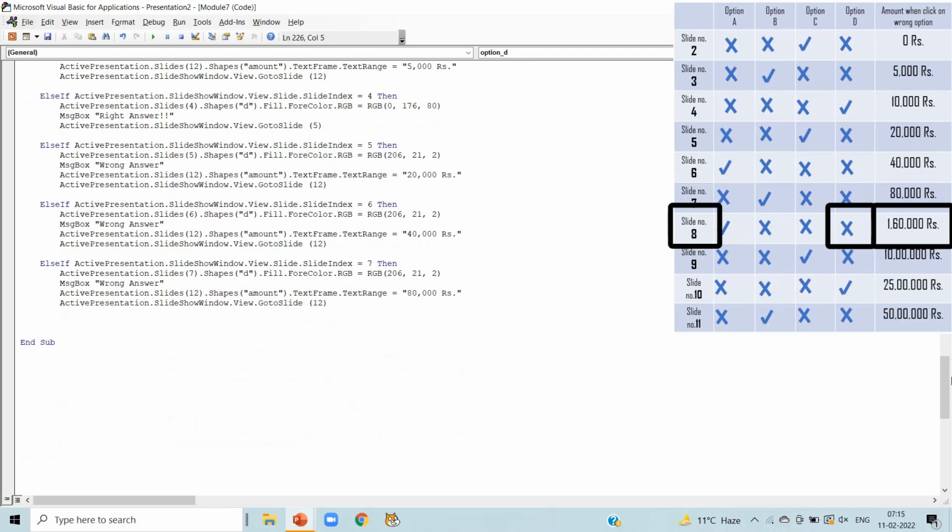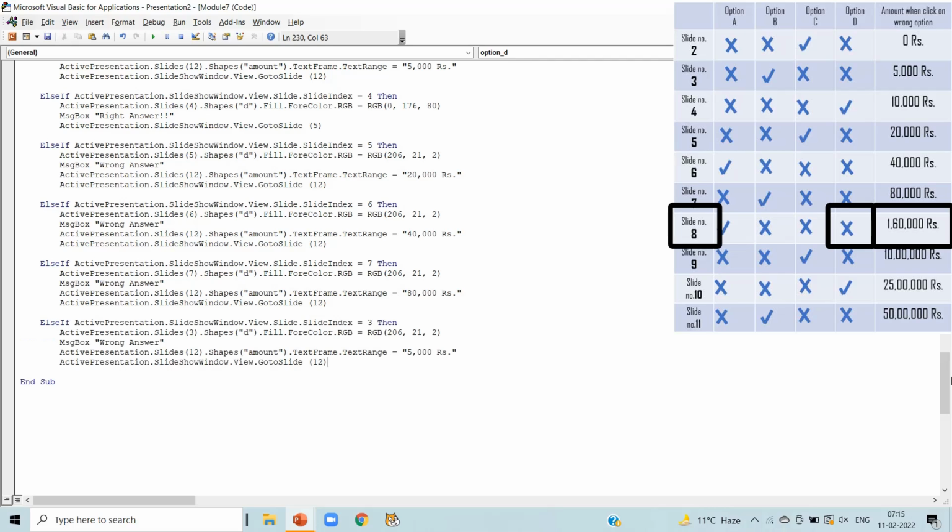Now for slide number 8 we can notice option D is wrong option. So just copy the paste and write slide number 8 in the first line and in the second line, and the amount when we click on wrong option is 1,60,000 here.